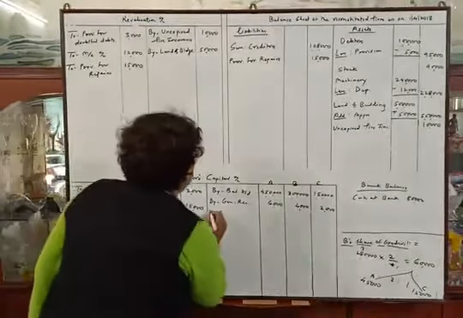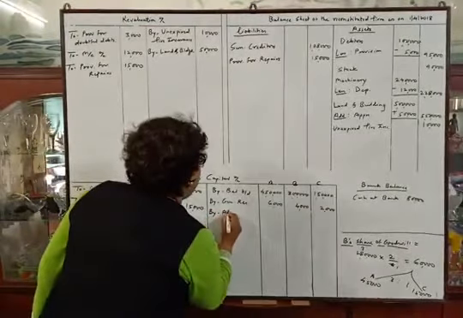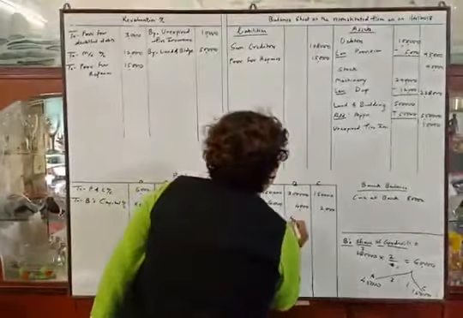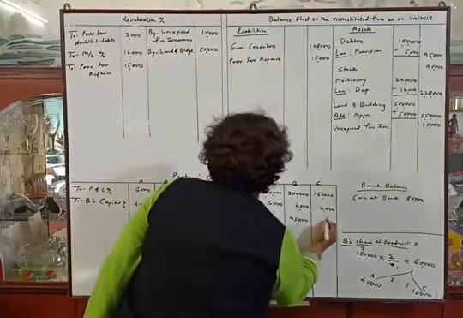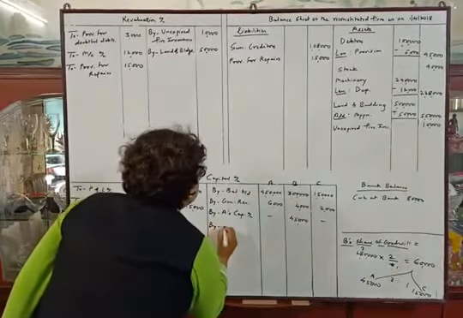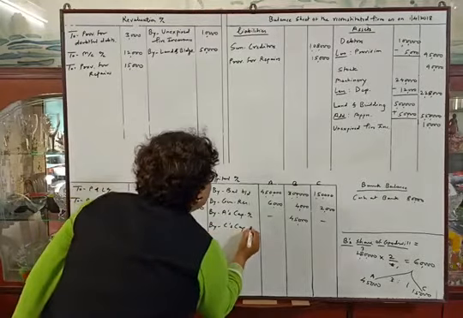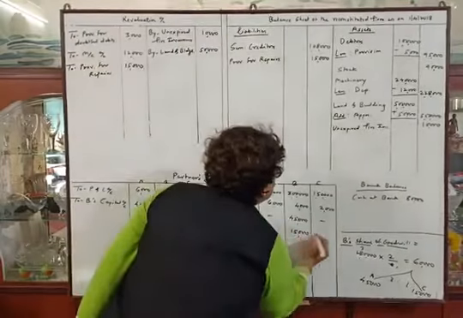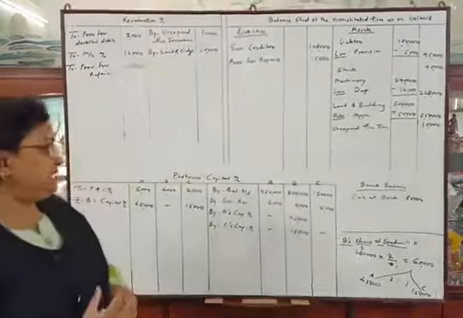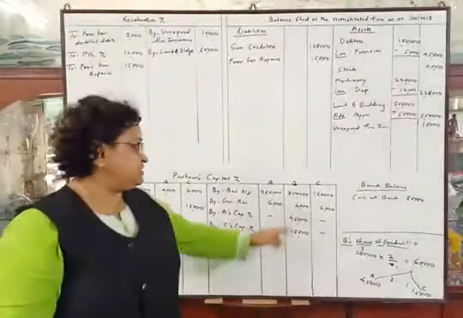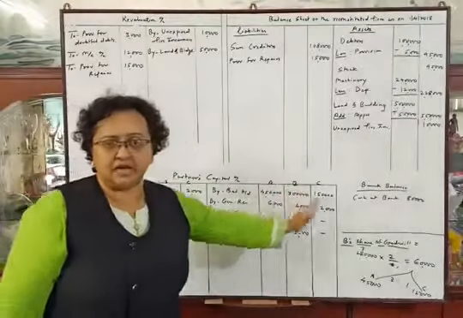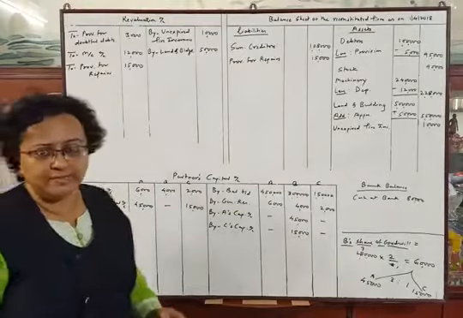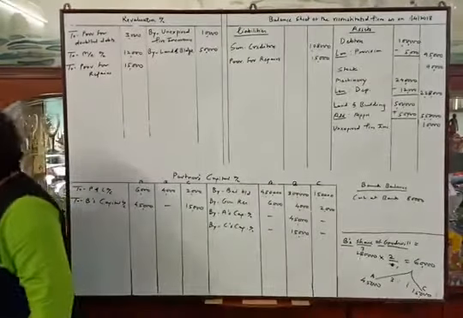Now second posting, by A's capital account 45,000 in B's column, by C's capital account 15,000 in C's column. The meaning is that a total of 60,000 was credited in B's account and it was debited from the gaining partners' capital accounts. Okay.